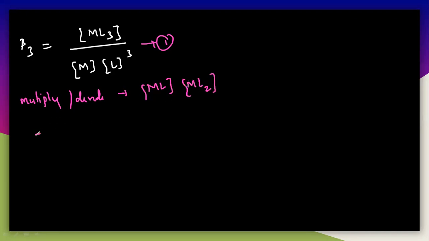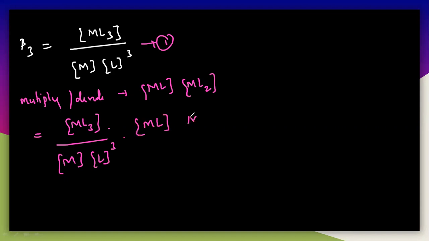So ML3 by M and L cubed, multiplied and divided with ML and ML2. We are multiplying and dividing with ML and ML2 because we have to discover the relationship between beta and K.